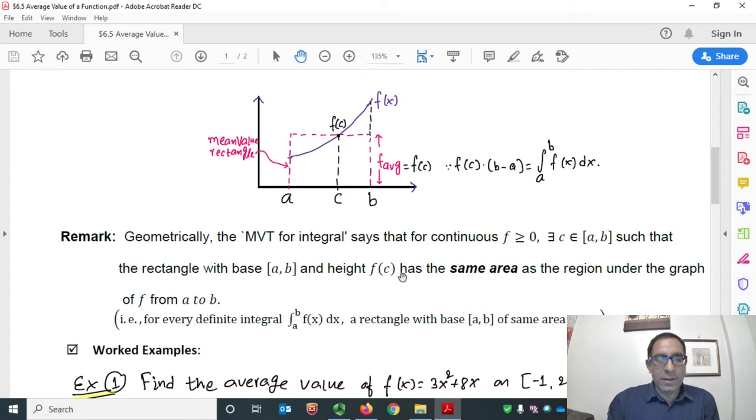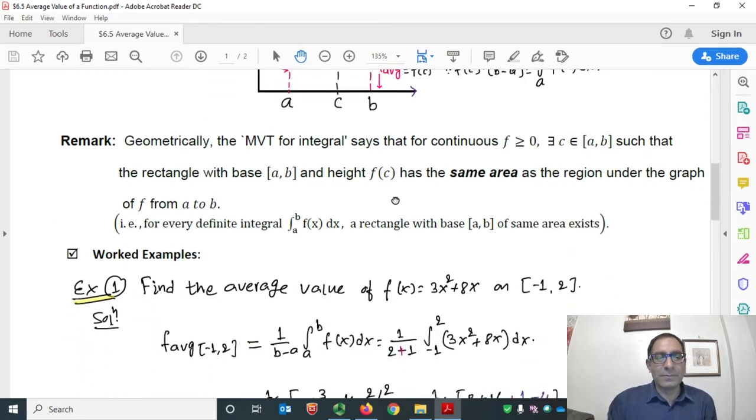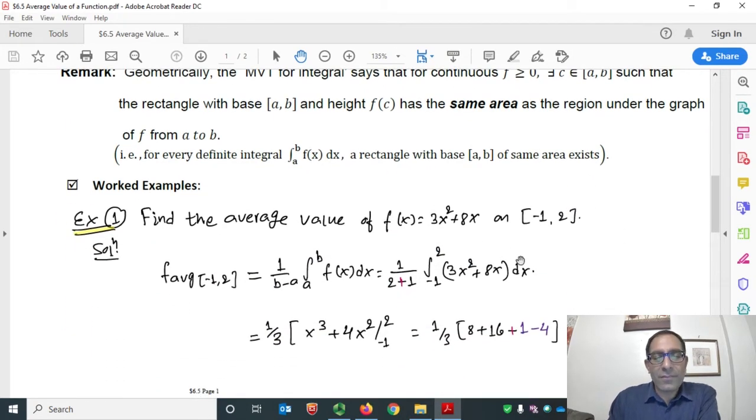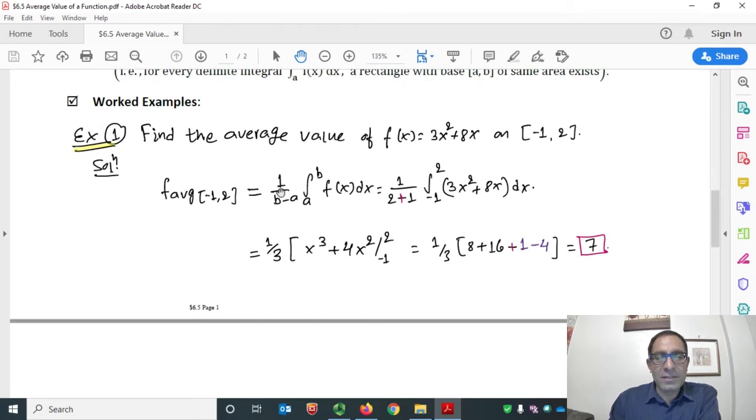Great. So now let's do some examples. First example: find the average value of the function f(x) equals 3x squared plus 8x, defined on the interval [-1, 2]. So let's use the formula.